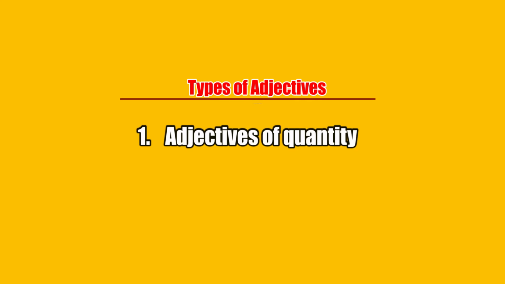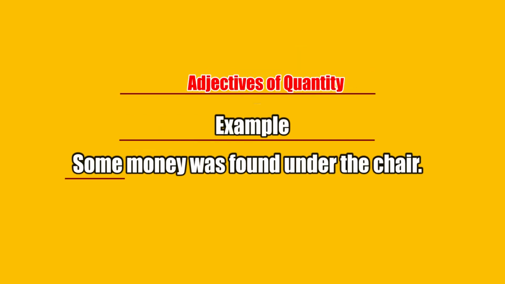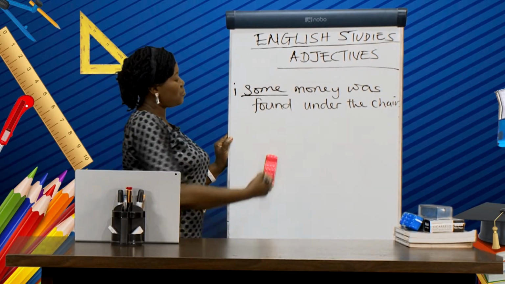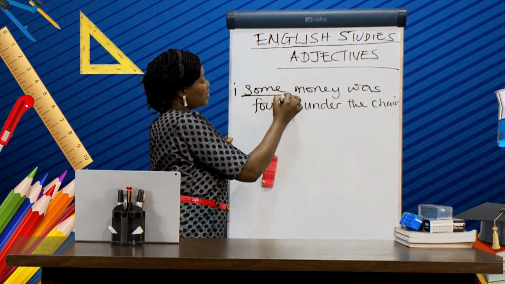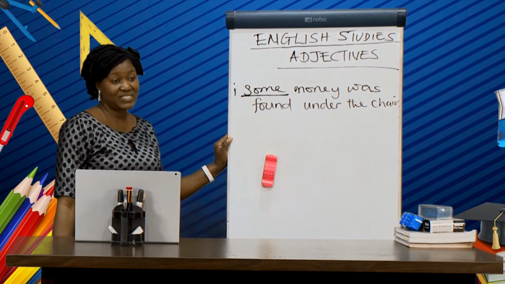Adjectives of quantity. What do we mean by adjectives of quantity? Well, these adjectives tell us the quantity of the nouns they describe. Take, for example, some money was found under the chair. If you look at this sentence, you will look at some. It's giving us the quantity of money. And that's why I have underlined some, because that's the adjective in this sentence.